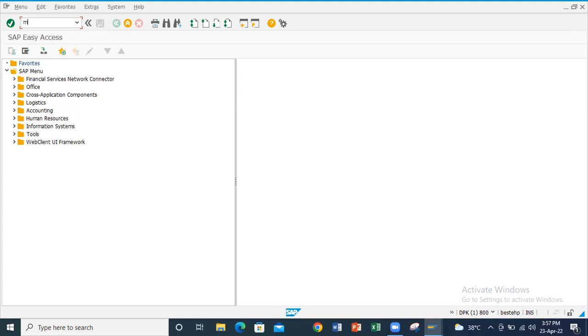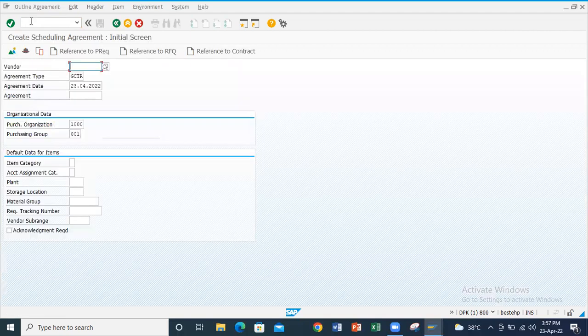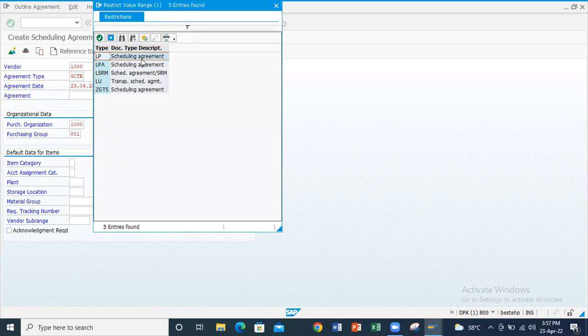By using the T code ME31L, we can enter the screen. In that we have to enter the vendor, that is 1000. We have to change this agreement type. We can select LP or LPA.